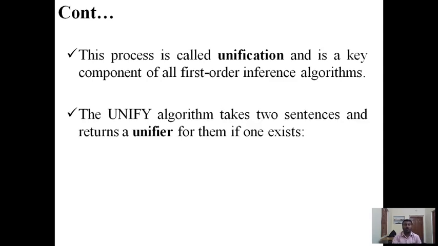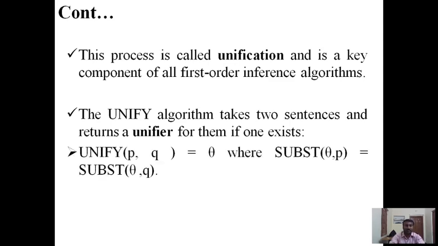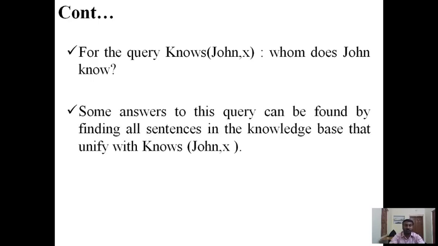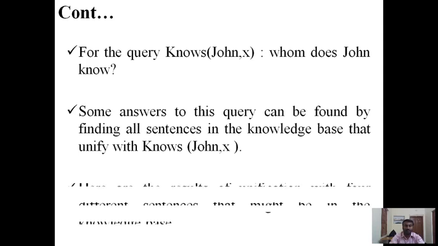The UNIFY algorithm takes two sentences and returns a unifier for them if one exists. UNIFY(p, q) = θ where SUBST(θ, p) = SUBST(θ, q). For the query Knows(John, x), whom does John know? Some answers to this query can be found by finding all sentences in the knowledge base that unify with Knows(John, x).